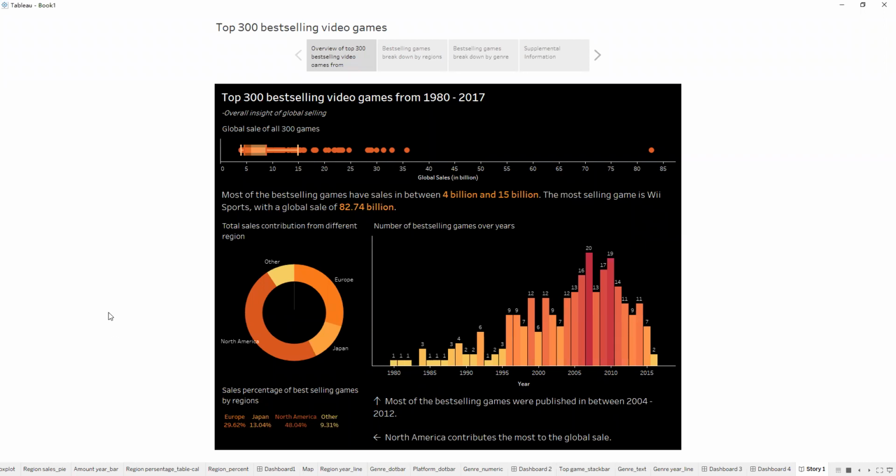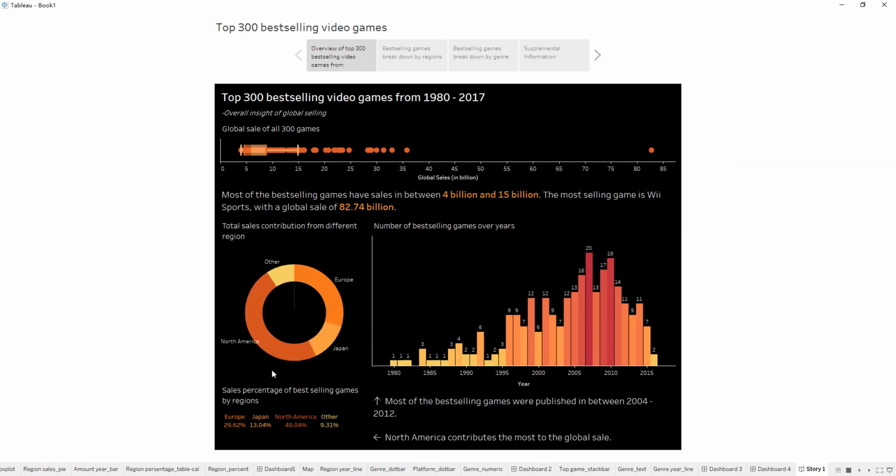And first, we could see the global sale of all 300 video games, and most of the best-selling games had sales in between 4 billion and 15 billion. And the most best-selling game is called V Sports, with a global sale of nearly 83 billion.